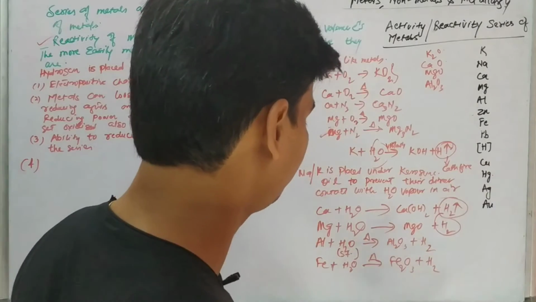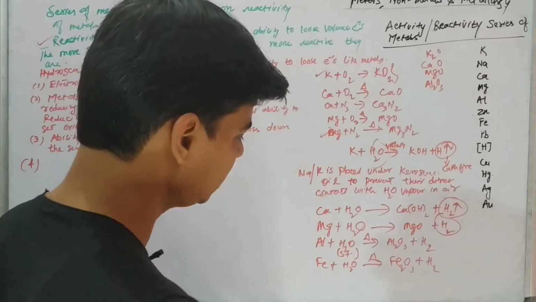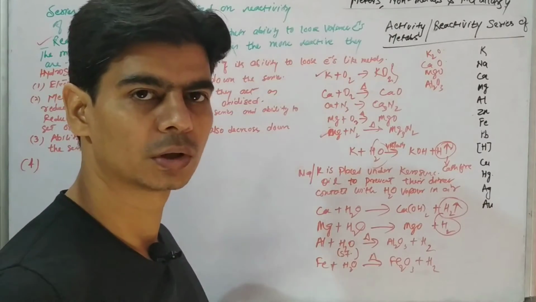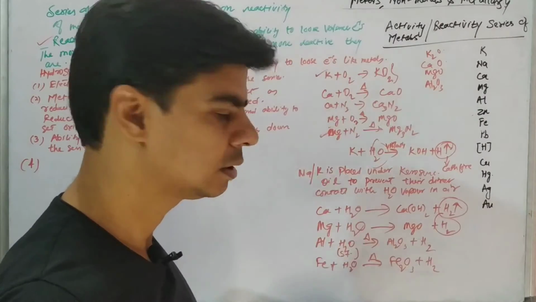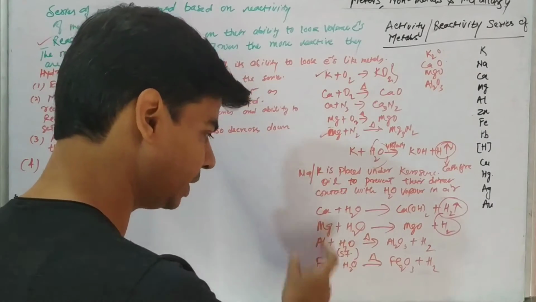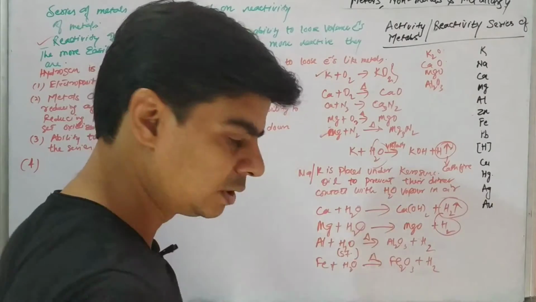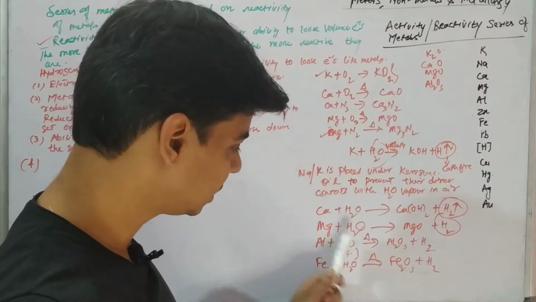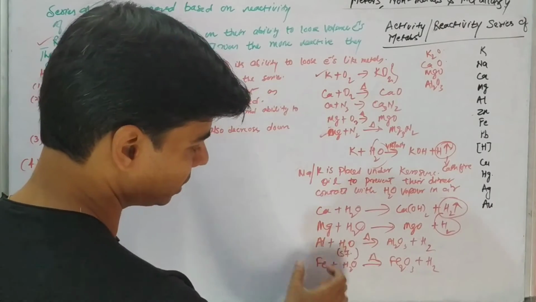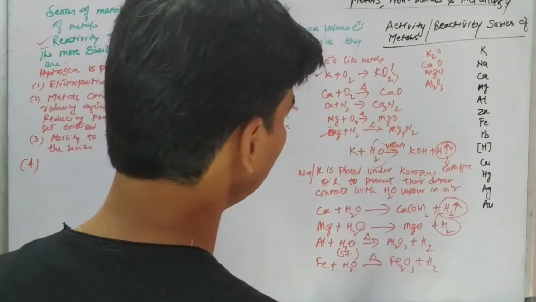plus hydrogen. So now we know that the reactivity of metals decreases as we come down the series, because aluminium and iron are not able to react with cold water or even at room temperature, because these are less reactive metals. So these metals need to be heated, and even the water should be in steam, right? These two metals will react with steam only when heated, forming their oxides.